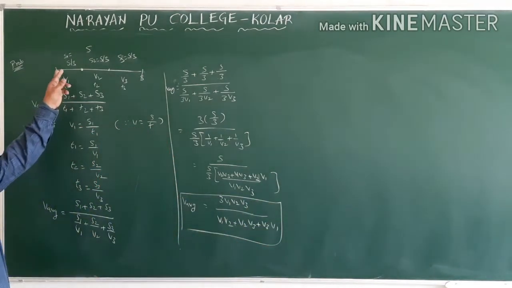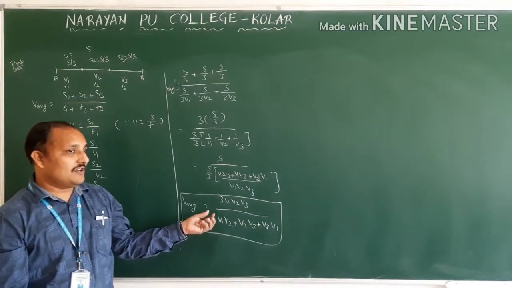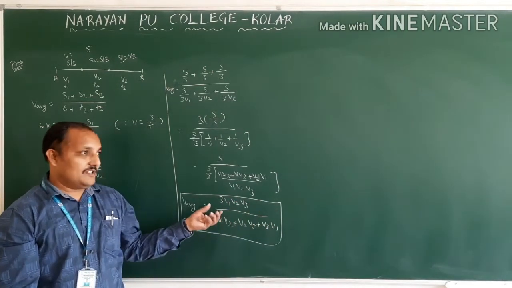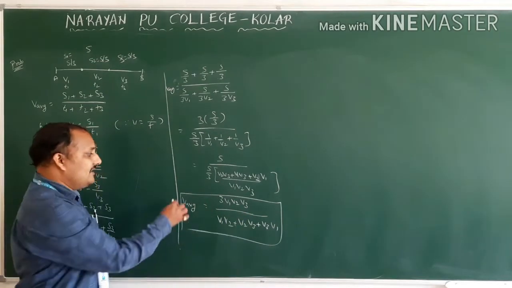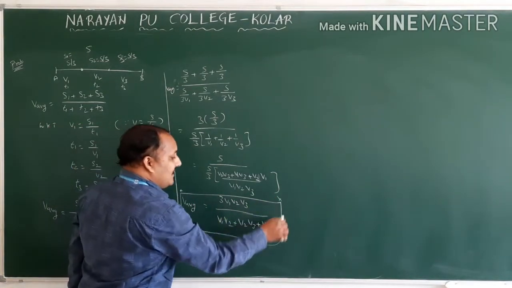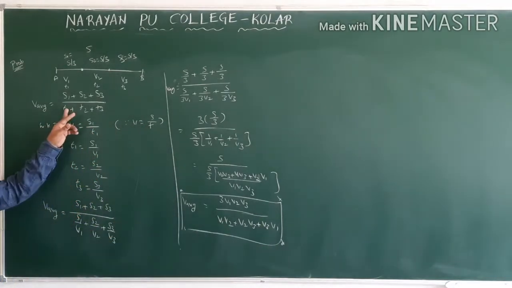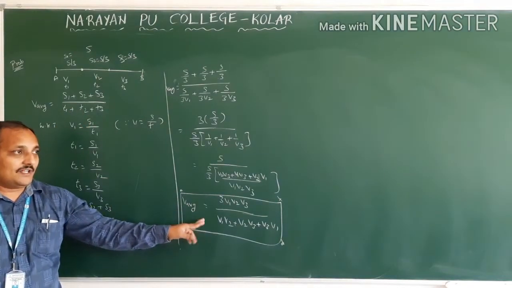Now they gave first 1/3, second 1/3, last 1/3. So they will give some velocities: 40 km per hour, 60 km per hour, 80 km per hour. If you know this equation, again in this also you should remember only this final equation. So this final equation will be coming from the general equation. This is the basic equation. From this you got this one for 1/3.